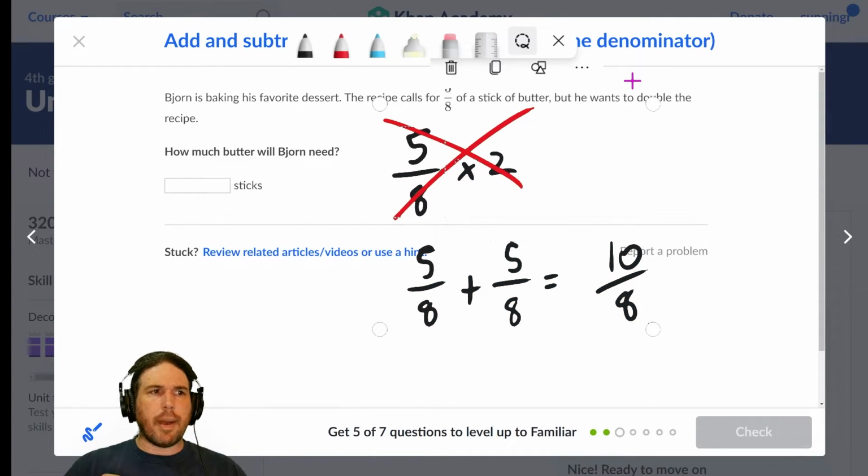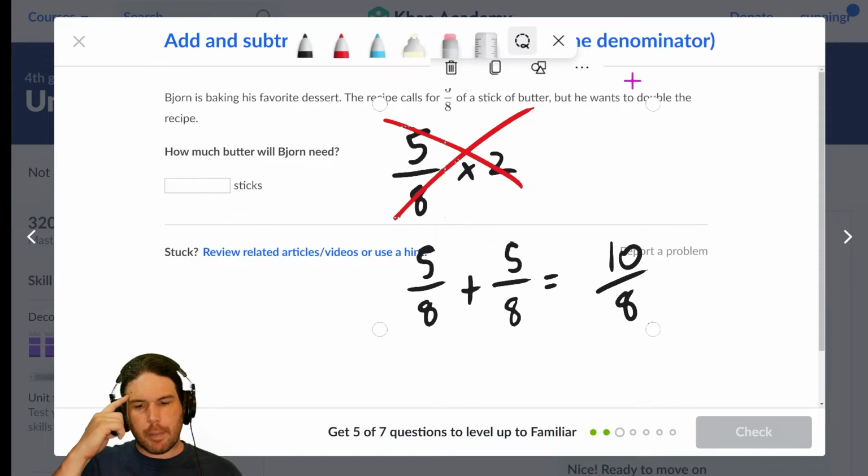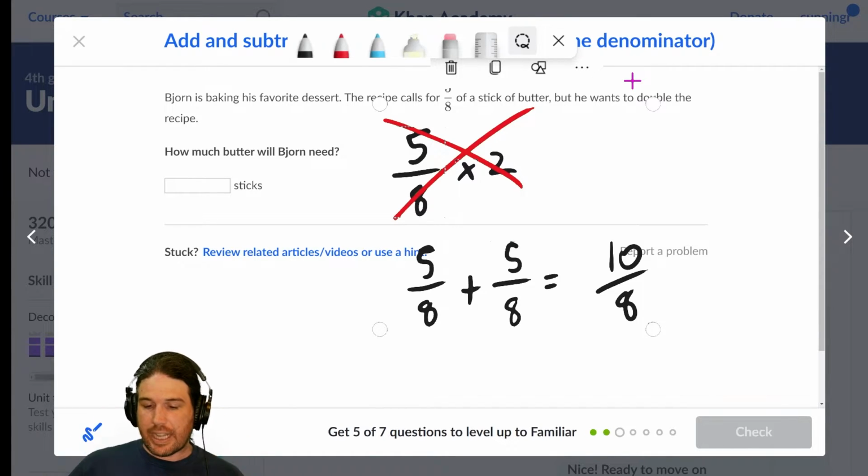And this might seem weird to you because when you multiply by 2, you might think it would be 5/16 or 10/16. But if you think about that for a moment, 10/16 would be the same as 5/8, right? You're not actually doubling it. If you double both the numerator and the denominator, you're just cutting everything in half. You're not actually changing the value. We did that in the last video.